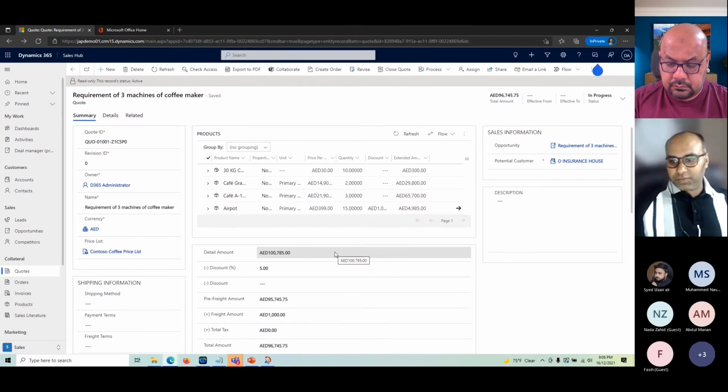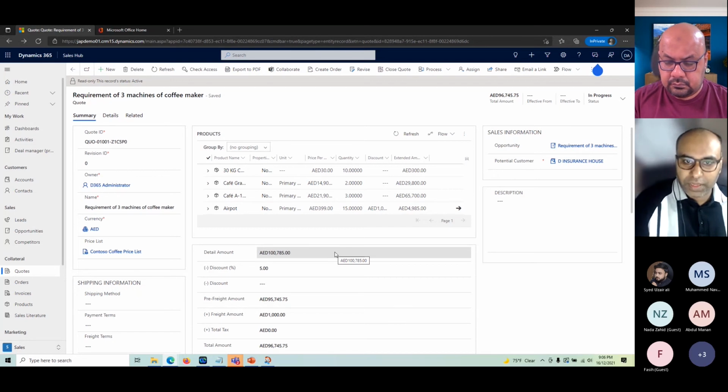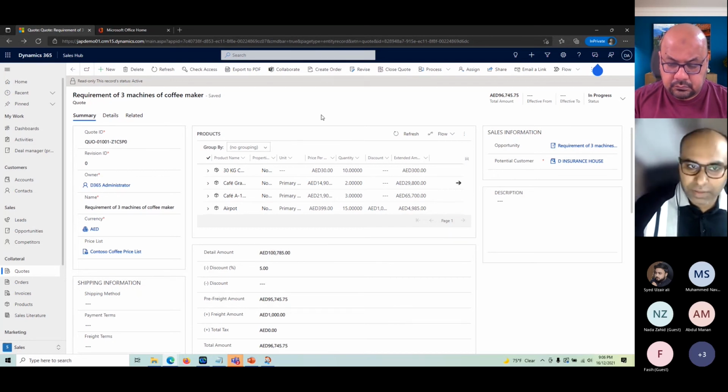Now imagine the customer received this proposal. I said first we can go through the happy scenario. If it is a happy scenario, let's say the customer accepts the quote, what I can do is simply click the create order button, and it will create a sales order for me.